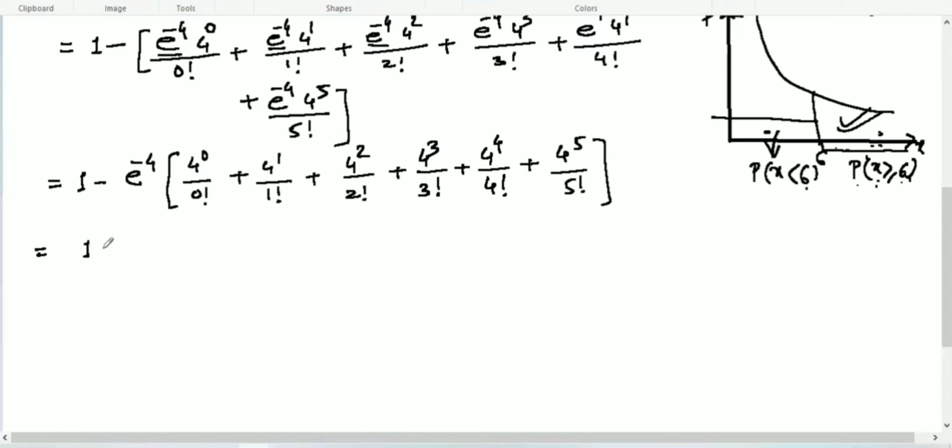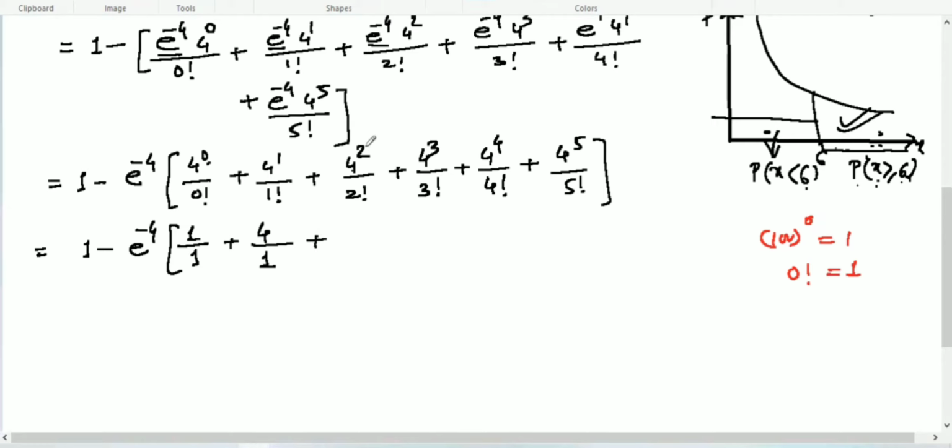Now do it here: 1 minus e to the power minus 4. Anything to the power 0 will give you 1, and 0 factorial is also 1. So anything to the power 0, even 100 to the power 0, will give you 1, and 0 factorial will be 1. This is the rule. So 1 over 1, and then 4 to the power 1 gives you 4 over 1 as well.